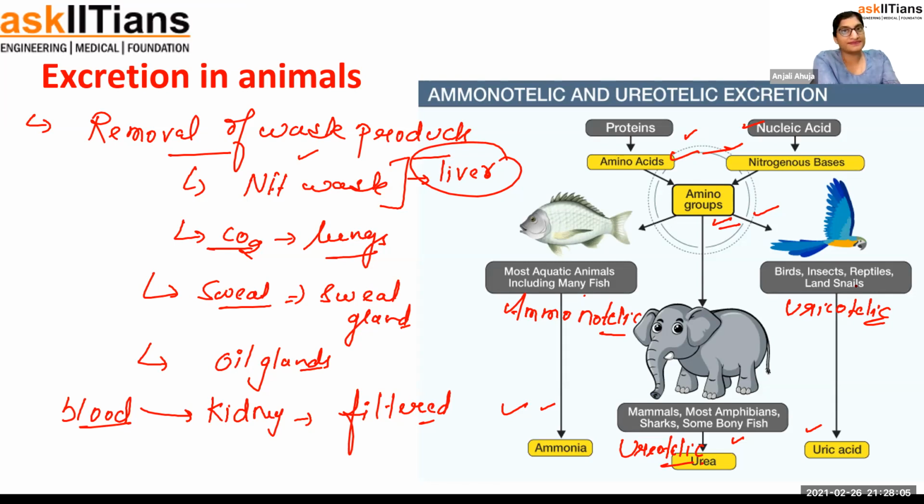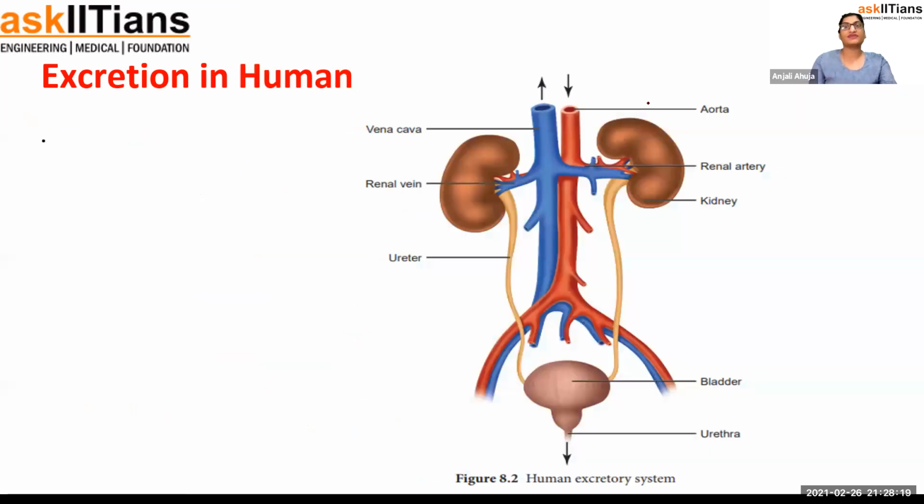Is that clear? Good. Now, guys, in our body, in humans, we do have a separate system. We call it the excretory system, that is helping us to excrete. If you look at the diagram, this is the one. The kidney is like a pair of kidneys, present in the lower abdominal region.